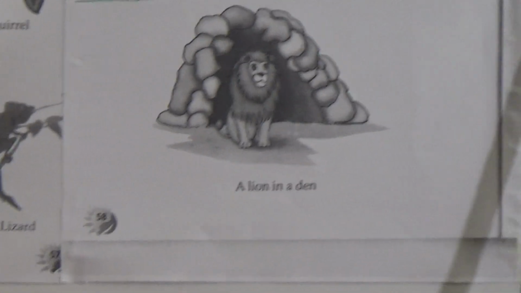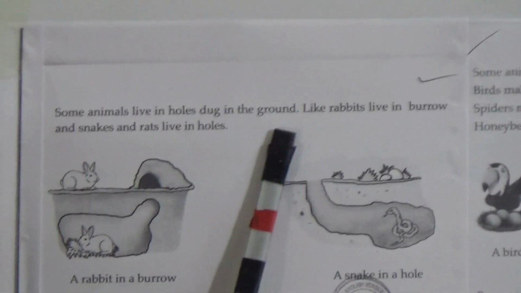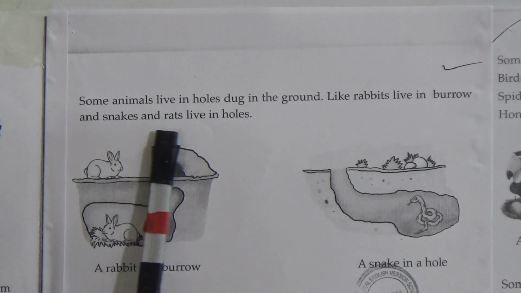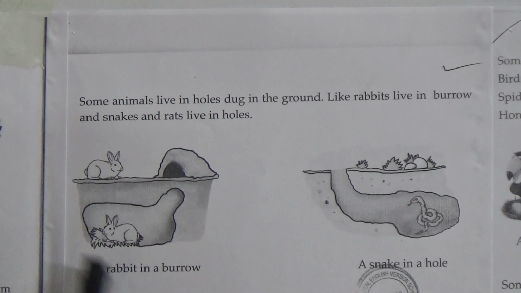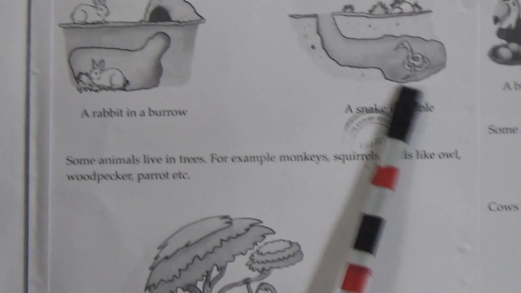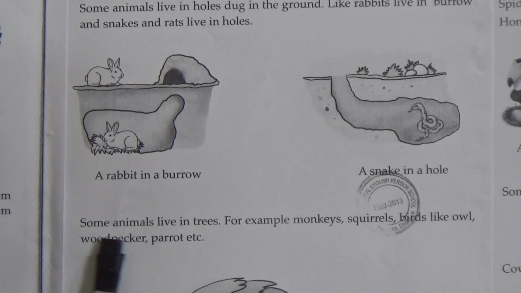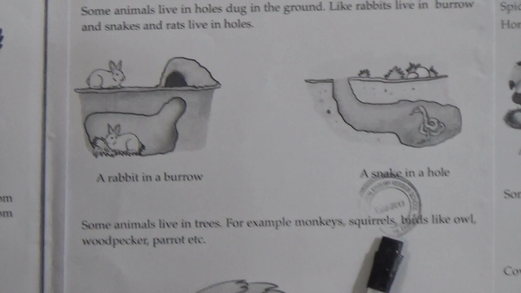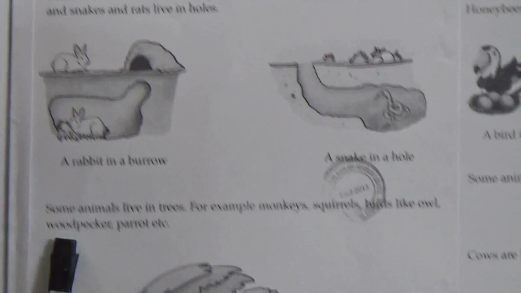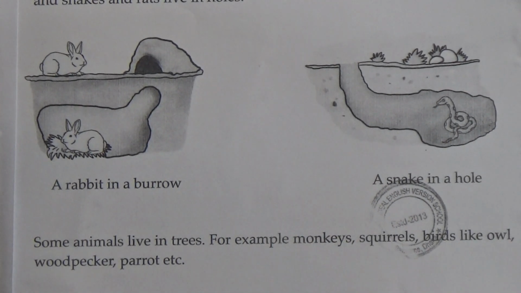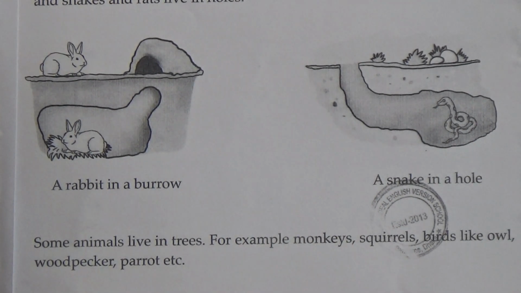Some animals live in holes dug in the ground. Like rabbits live in burrow and snakes and rats live in holes. See this figure, a rabbit in a burrow and a snake in a hole. Now, some animals live in trees. For example, monkeys, squirrels, birds like owl, woodpecker, parrot, etc. They live in tree. See this figure, a monkey in a tree.